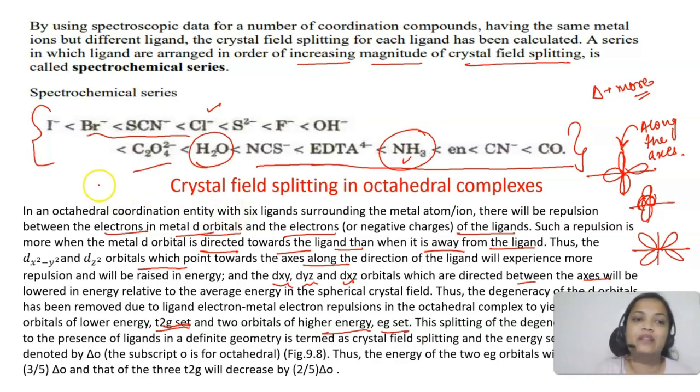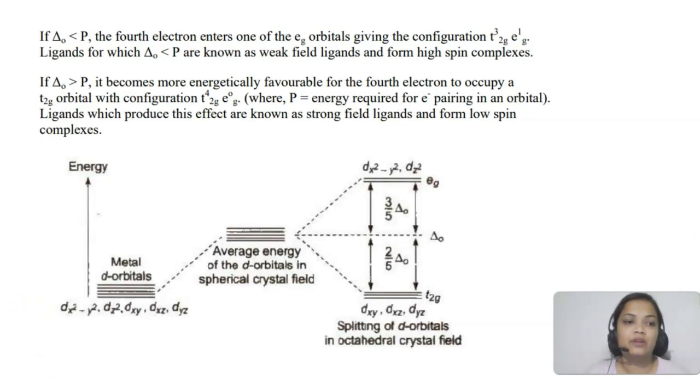Now, since we are talking about octahedral, the energy will be denoted like this, delta naught. O stands for octahedral, and this has been experimentally determined. So let's see the diagram here. Can you see here, students, that this is the energy diagram? These are the metal d orbitals, 5 d orbitals are there. So average energy increases in terms of the spherical crystal field. So this is the average energy.